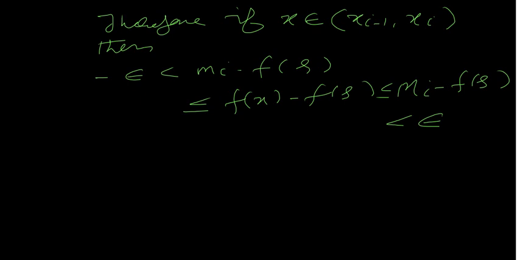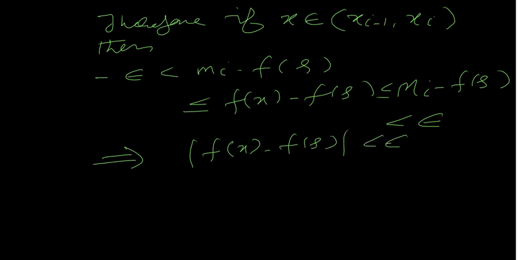Okay, so this holds, which implies that mod of f(x) minus f(s) is less than epsilon, for all x belonging to (x_{i-1}, x_i).